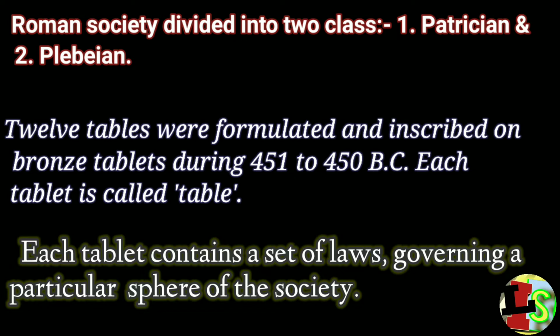To formulate the laws, 10 commissioners were appointed. During 451 to 450 BC, the laws of Roman society were formulated and inscribed on 12 bronze tablets, which is known as the Law of 12 Tables. On the first attempt, 10 tables were presented. In the next year, 2 more tablets were added. Each tablet contained a different set of laws governing a different sphere of society. Let us have a brief discussion of the tables.